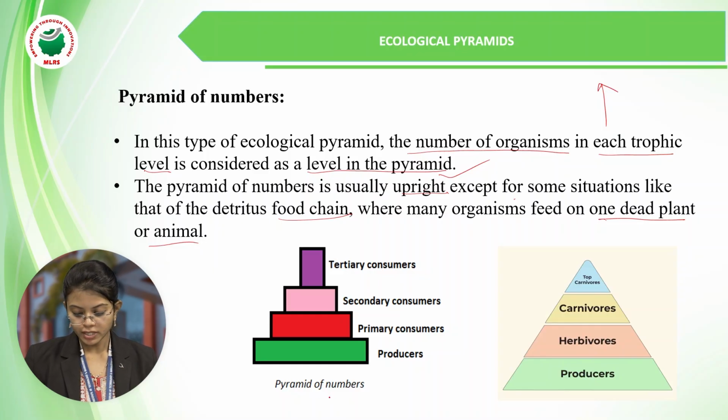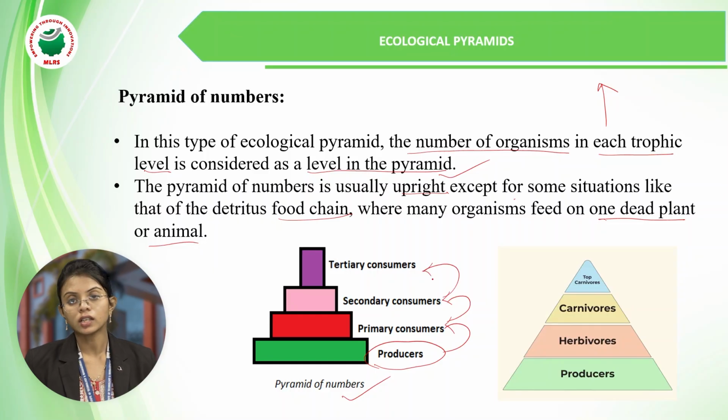Coming to the representation of the pyramid of numbers, we can see the bottom level will be producers, which are eaten by primary consumers, secondary consumers, and tertiary consumers. As we know, as the trophic levels go on, the biomass will be decreasing and also the number of organisms will be decreasing.